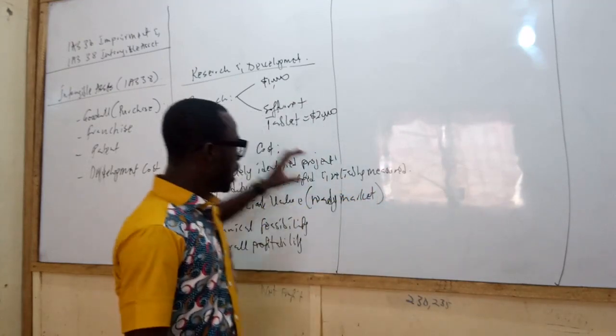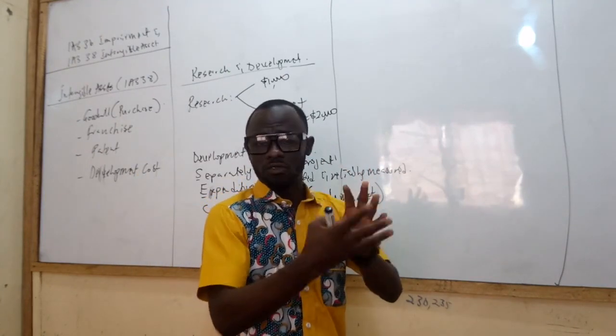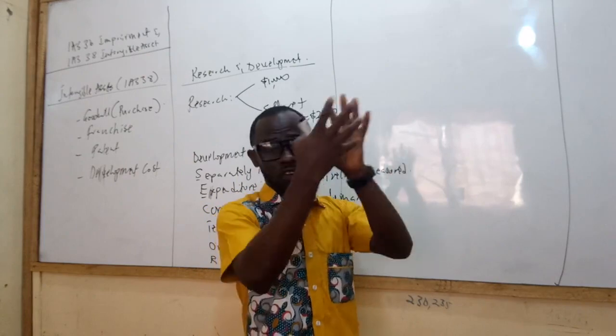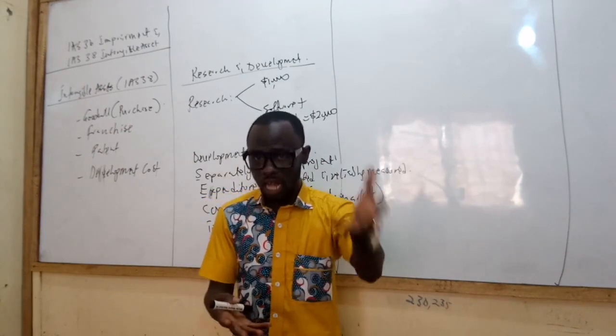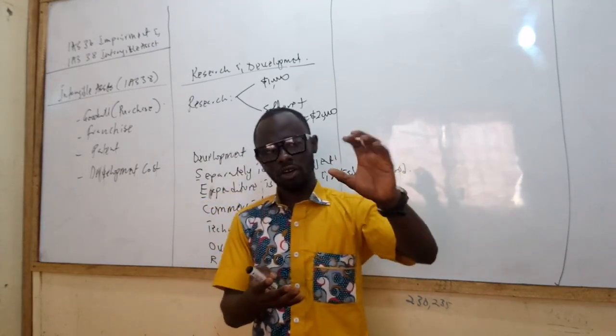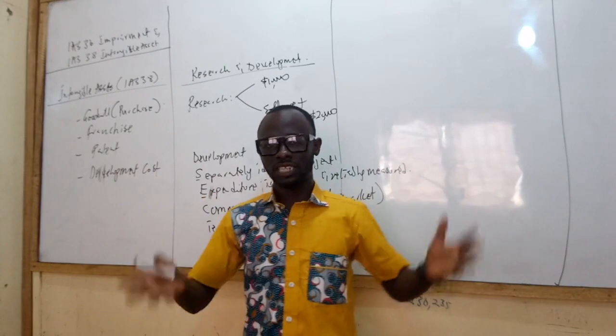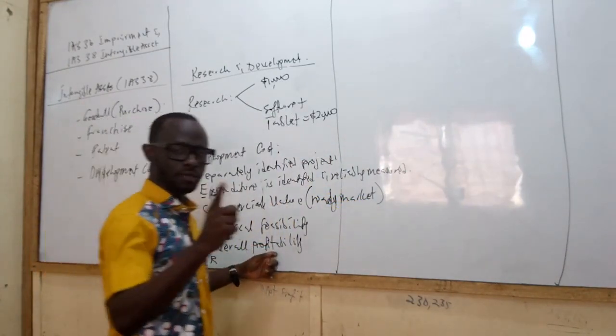Because remember, the development stage is actually a cost we are incurring. And if we are going to be incurring a cost in developing products, how are we going to sell that product and make profit or make loss? If we sell the product and we are going to make loss, then we better not do it at all. So overall profitability is key.